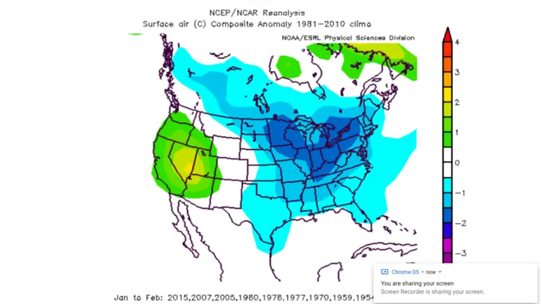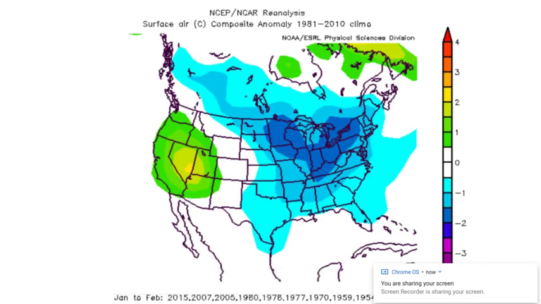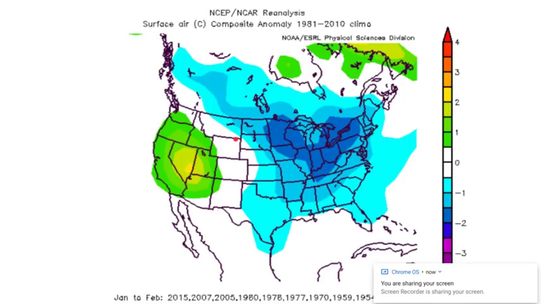Now let's look at January to February of those same exact years. You could see same exact years, just a little bit different. Well, no, the next year, since it's not the same exact year, but the same winter season. But 2015 from 2014, 2007 from 2006, and so on, you could see very cold across the country. Maybe not very cold, but below average for sure, and that is a common thing among these years. So we probably will be looking at a fairly cold January and February this year.